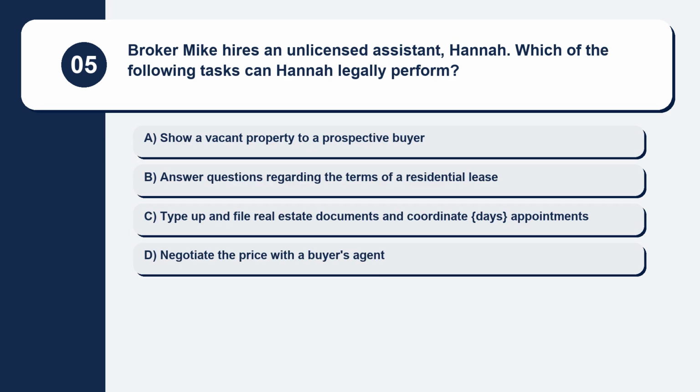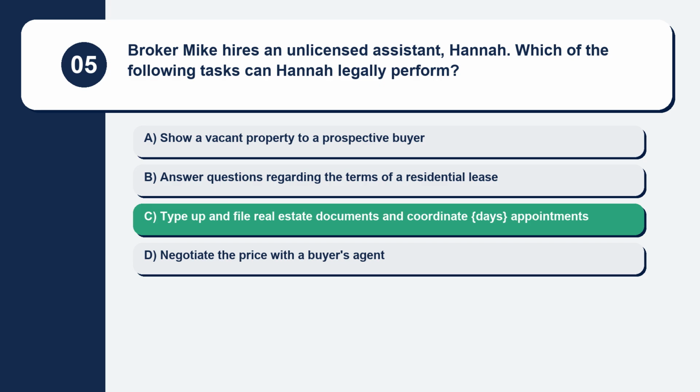Question 5. Broker Mike hires an unlicensed assistant, Hannah. Which of the following tasks can Hannah legally perform? Here are your options. Option A, show a vacant property to a prospective buyer. Option B, answer questions regarding the terms of a residential lease. Option C, type up and file real estate documents and coordinate day's appointments. Option D, negotiate the price with a buyer's agent. The correct answer is option C, type up and file real estate documents and coordinate day's appointments.